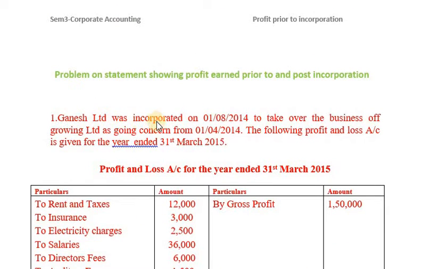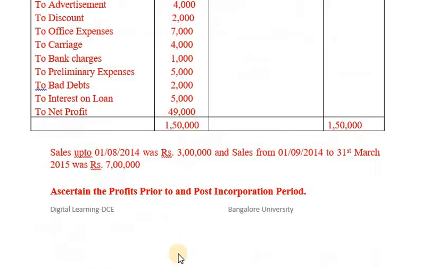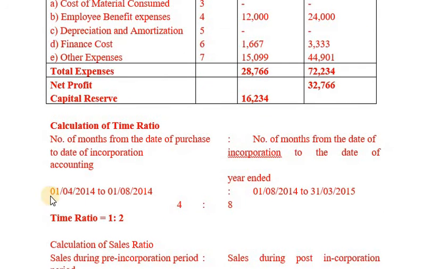Ganesh Limited was incorporated on 1/8/2014 to take over the business of Growing Limited as going concern from 1/4/2014. It means business was acquired on 1/4/2014 and it has been incorporated on 1/8/2014.